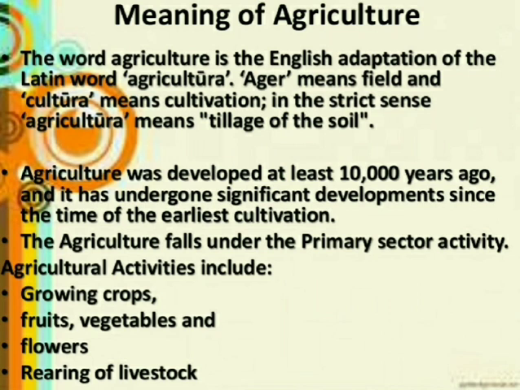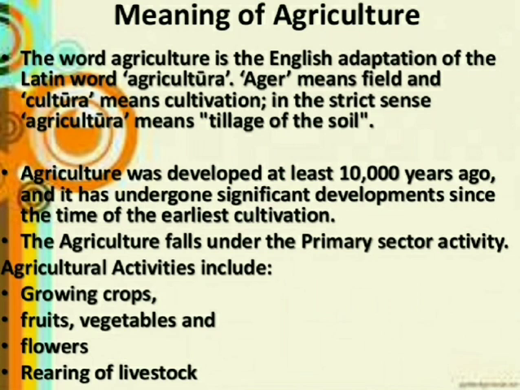Meaning of agriculture: the word agriculture is the English adaptation of the Latin word agricultura. Ager means the field and cultura means cultivation. In the strict sense, agriculture means tillage of the soil, cultivating the soil. That is the meaning.